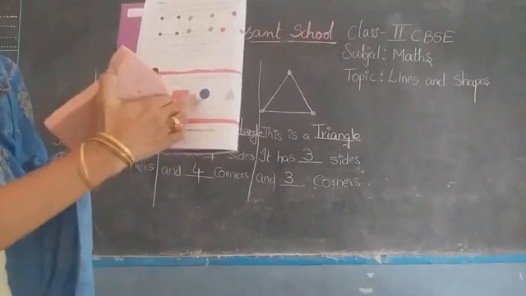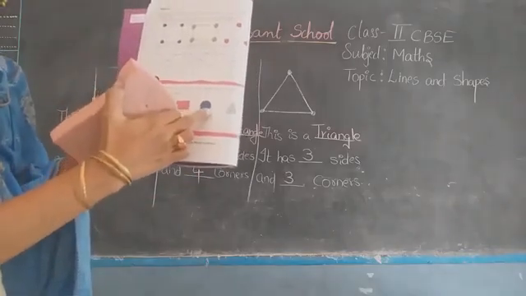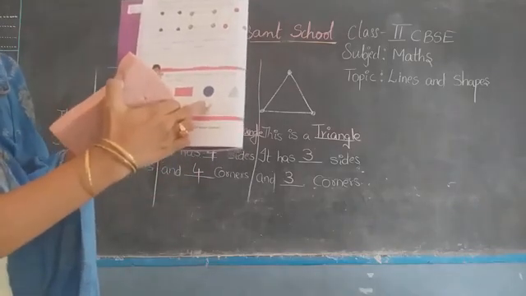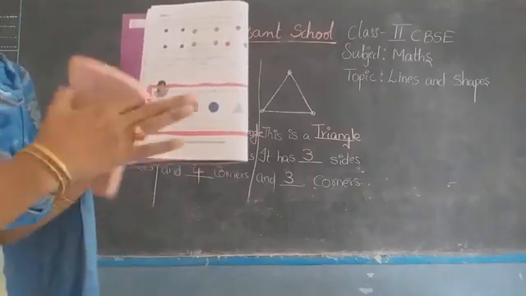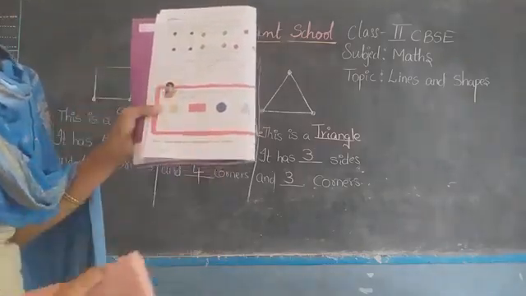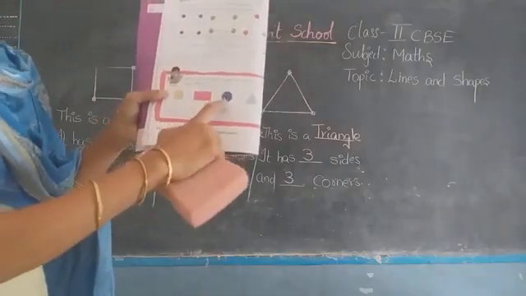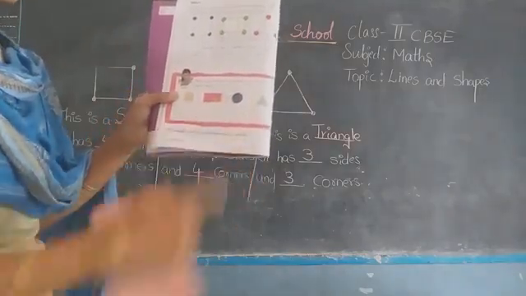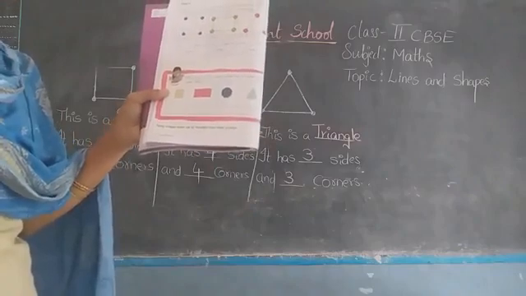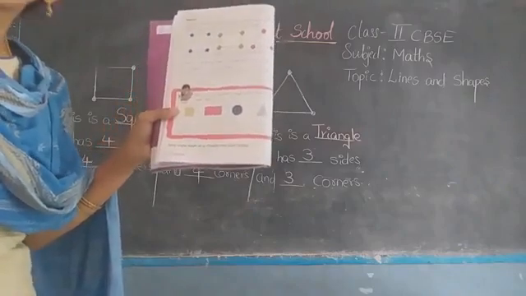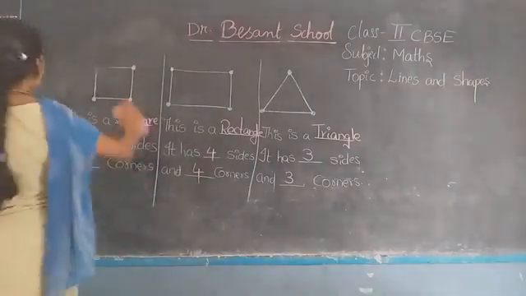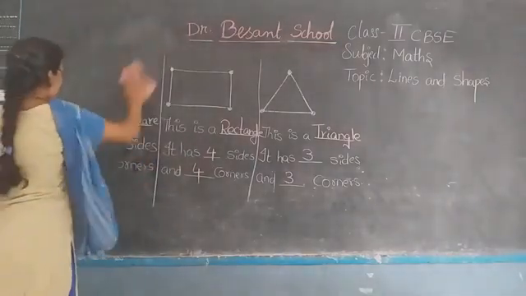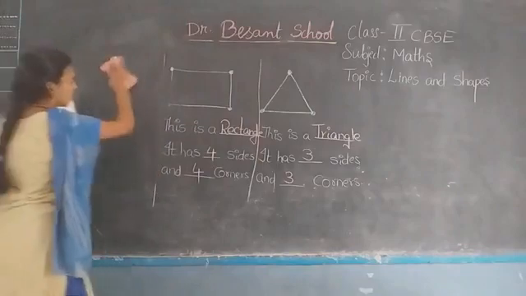Because it is not having any straight lines. So when a figure does not have straight lines, we cannot form corners. So that is why the circle is the only figure which does not have any corners. Understand? Right. So write down in the blank provided.